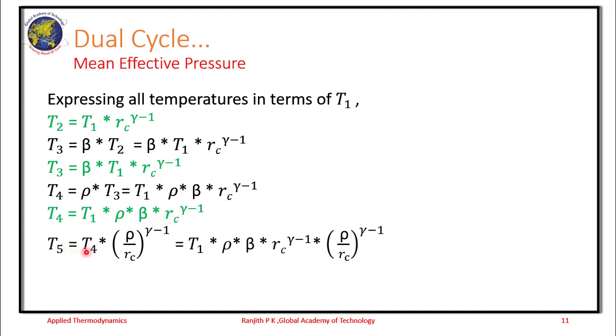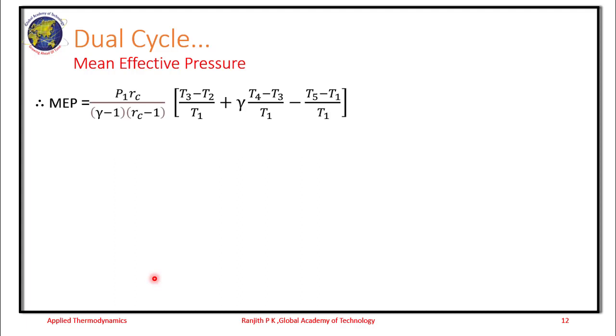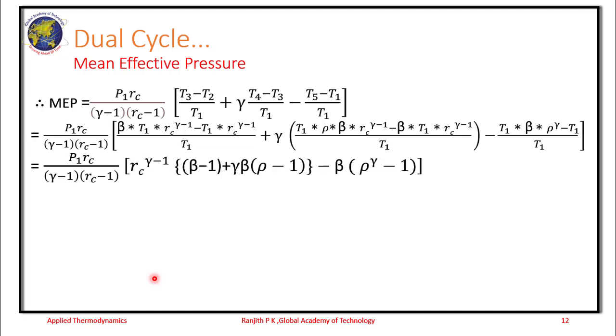We have T5 as T4 into (rho by Rc) power gamma minus 1. We substitute T4 from the above expression. So we simplify T5 as T1 into beta into rho power gamma. Thus we have expressed all the temperatures in terms of T1, and we have substituted here. Although the expression looks long, if you are comfortable with the governing equations of the process, and if you are able to simplify this, this should be easier.